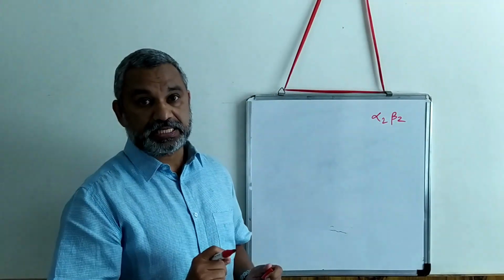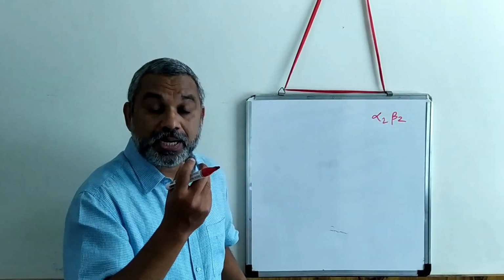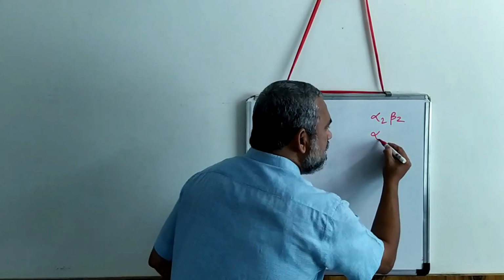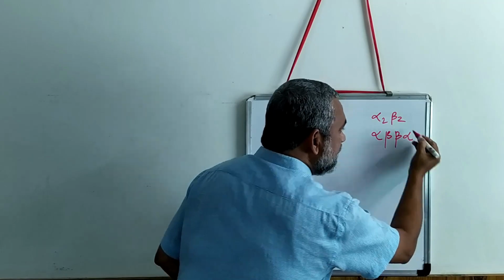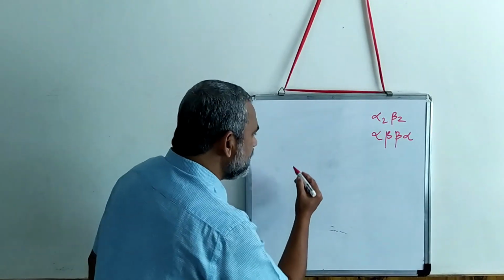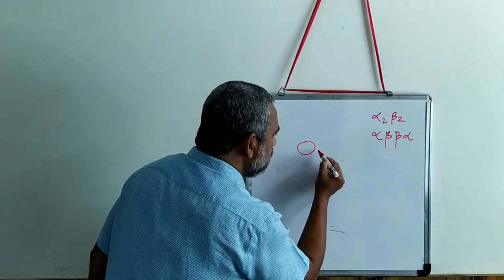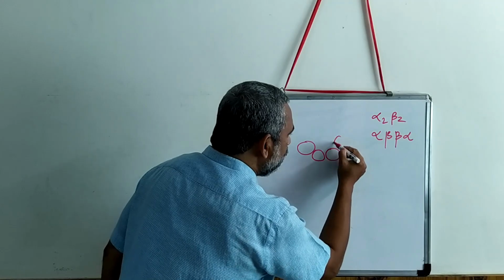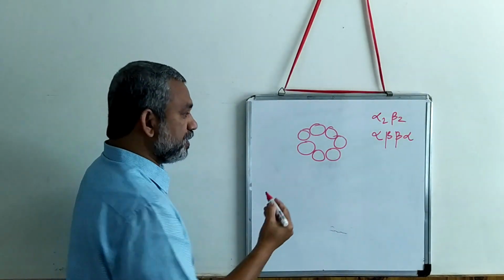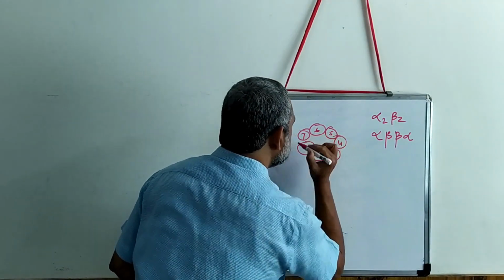In each of these rings, there are about 7 subunits, and the arrangement will be alpha, beta, beta and alpha. This is how the arrangement is. So let us make that arrangement. In the alpha ring there will be 1 subunit, second, third, fourth, fifth, sixth and seventh. See, it forms a kind of ring structure. 1, 2, 3, 4, 5, 6 and 7.